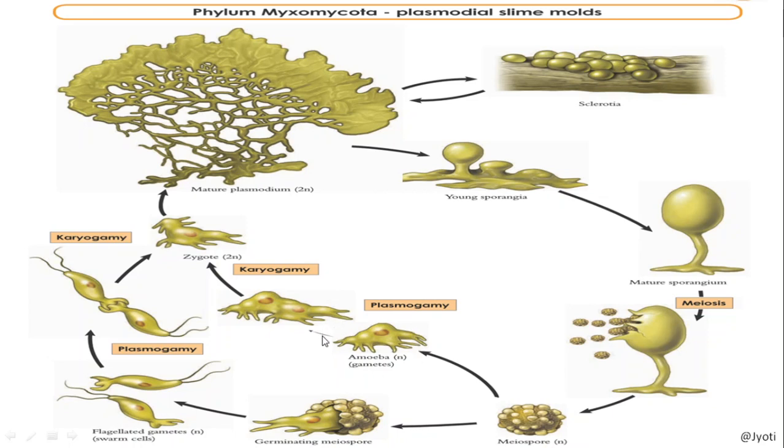Similarly, the other type of spore can also produce another type of gamete, and they fuse together, because originally the organism is diploid, but here the spores are haploid. But the organism should be produced from the zygote, which should be diploid. So they form two types of spores, and these haploid spores now fuse to form the zygote, and the zygote develops into another slime mold organism that again may form the plasmodium. So, this is the life cycle of plasmodium or slime mold.